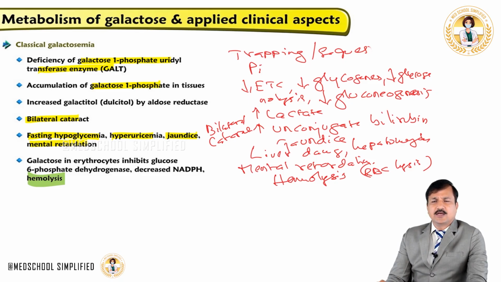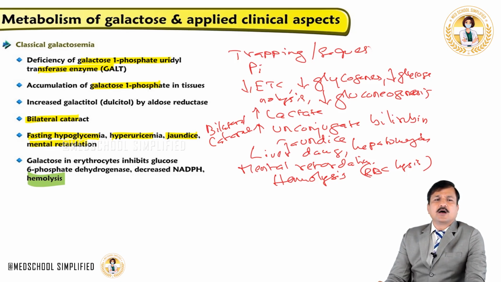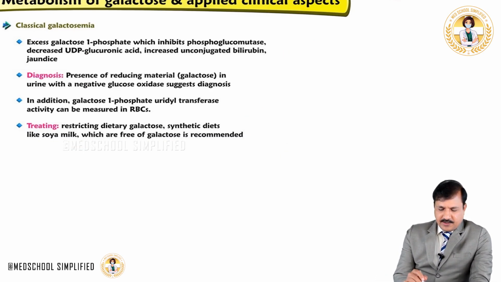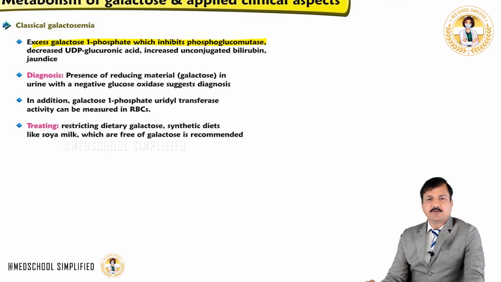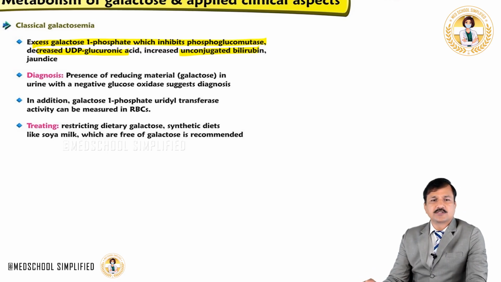Note that if a patient is aged less than 1 year or less than 2 years, where mental retardation is not clinically proven, at that time we will have to look for bilateral cataract, hyperuricemia signs, increase in unconjugated bilirubin, hepatomegaly, liver failure, fasting hypoglycemia. All these signs will help in the diagnosis process. Okay, so some of those enzymes that I have explained before is given here. Excess galactose 1-phosphate inhibits phosphoglucomutase, decreases UDP-glucuronic acid, leading to increase in unconjugated bilirubin.